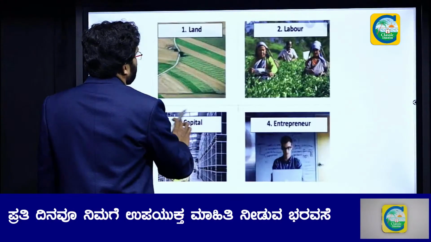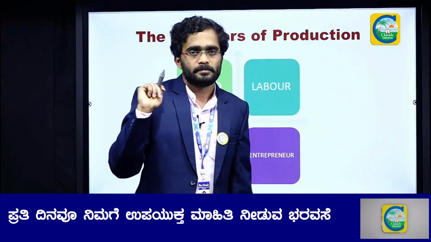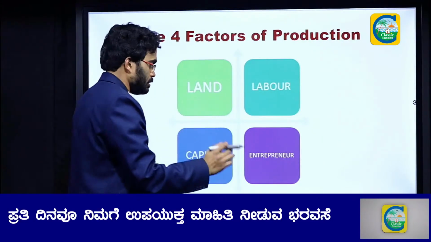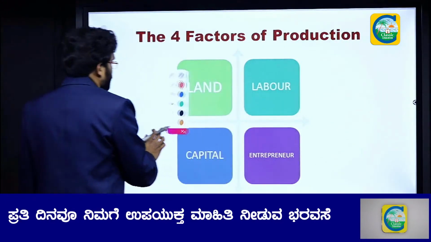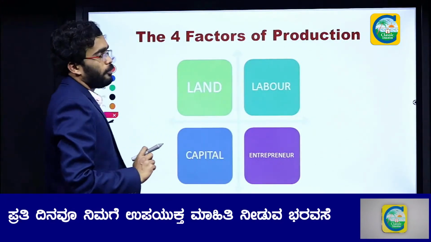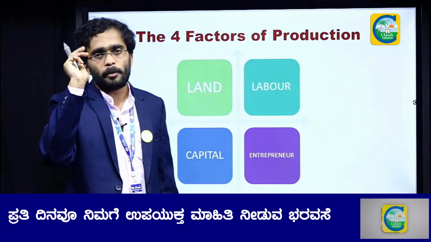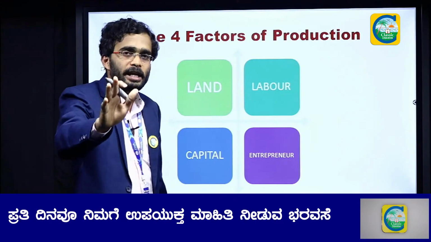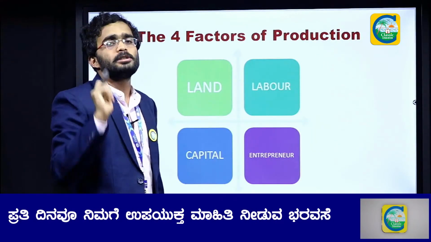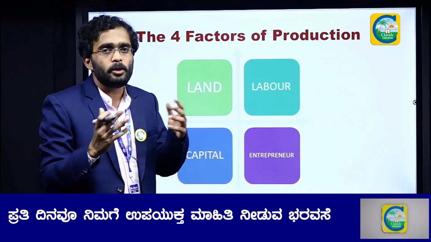There is one more concept called the 4 factors of production. Let us take an example. This is a very important concept, and it is there in your NCERT, students. Let us say you are a businessman or businesswoman. You want to produce something and set up an industry. So what do you need to set up an industry? First of all, you need land.